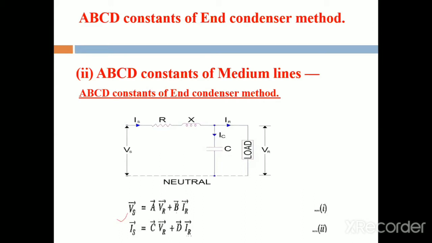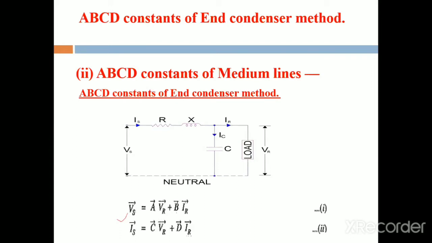We are representing the capacitance value. Depending upon the capacitance connections, the medium transmission line is divided into three types. That is, the first one is the end condenser method, the second one is the nominal T method, and the third one is the nominal pi method.